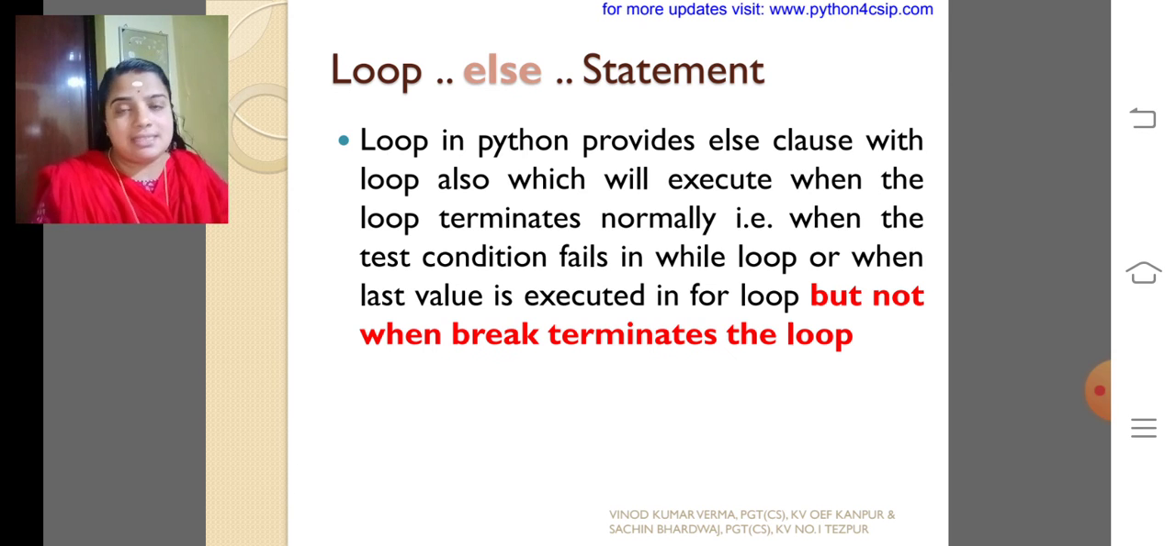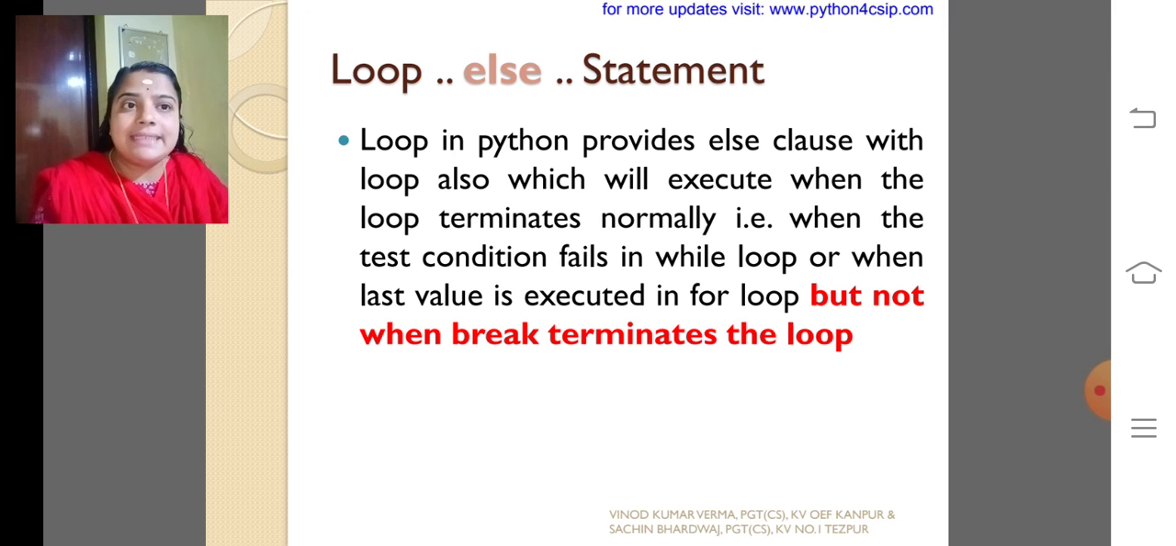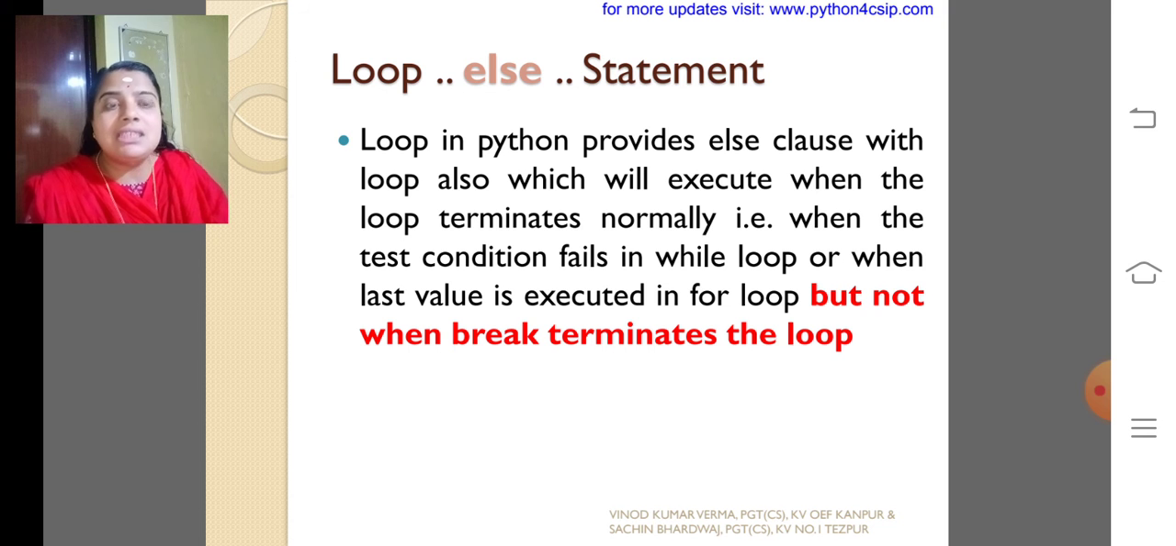Loop and else. Loops also have else, like if and else. The loop in Python provides an else clause, which will execute when the loop terminates normally. That is, when the condition fails in the for loop or while loop, or when the last value is executed in the for loop, but not when break terminates the loop.